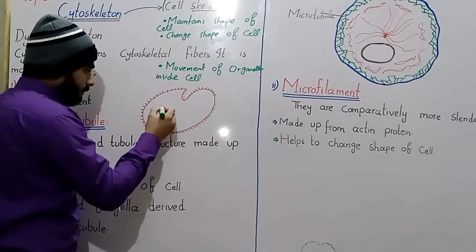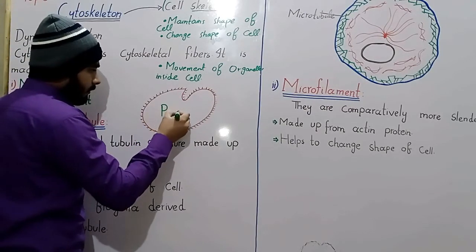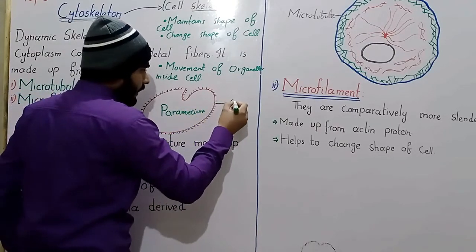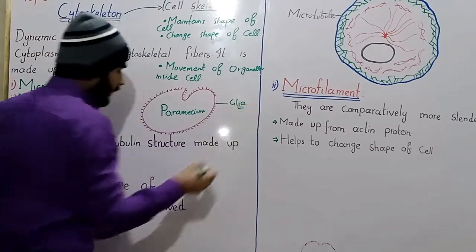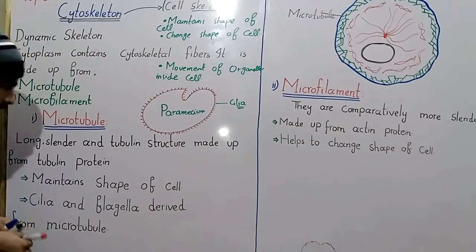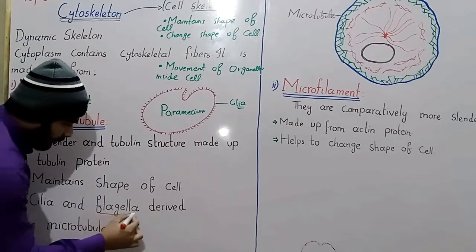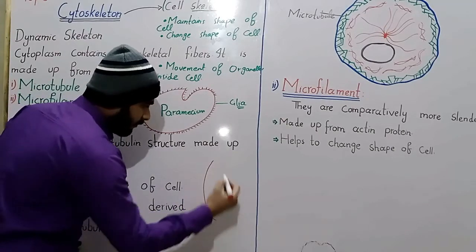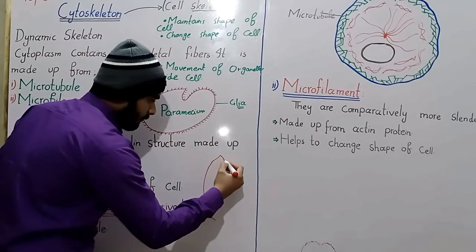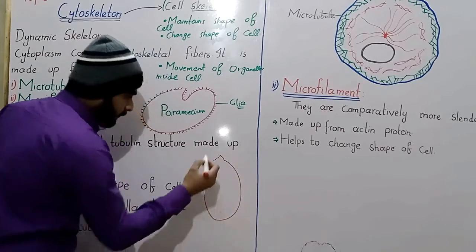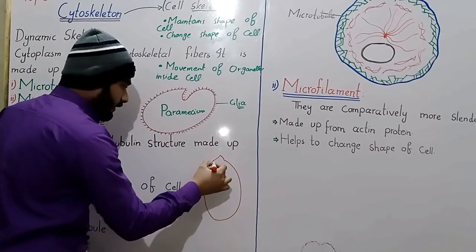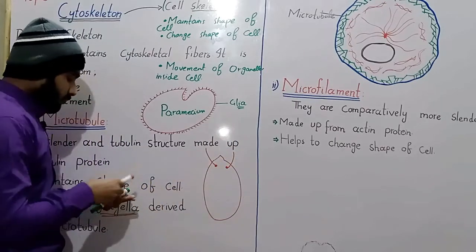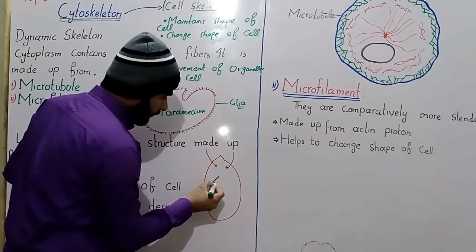The second one is flagella, found in another organism named Euglena. In Euglena, the flagella is present, and this flagella is also made up of microtubules.